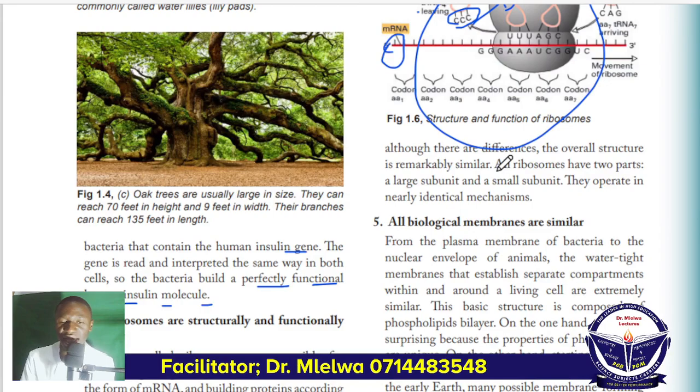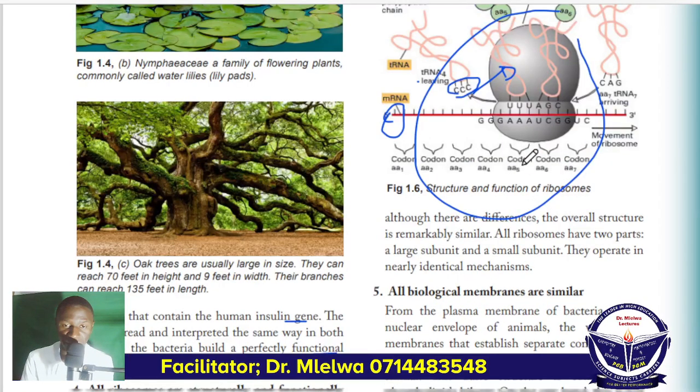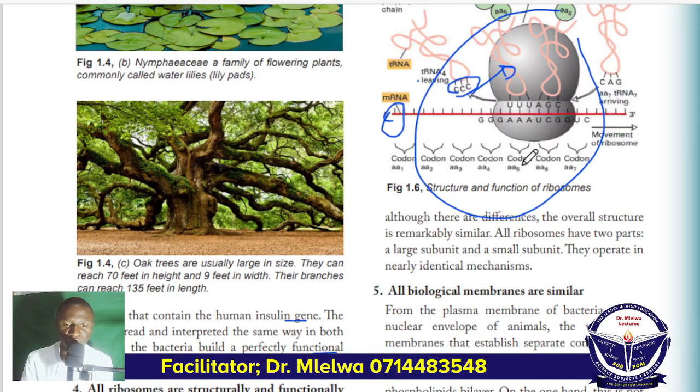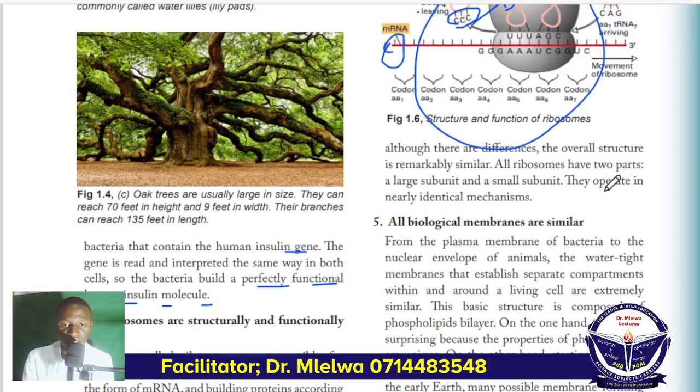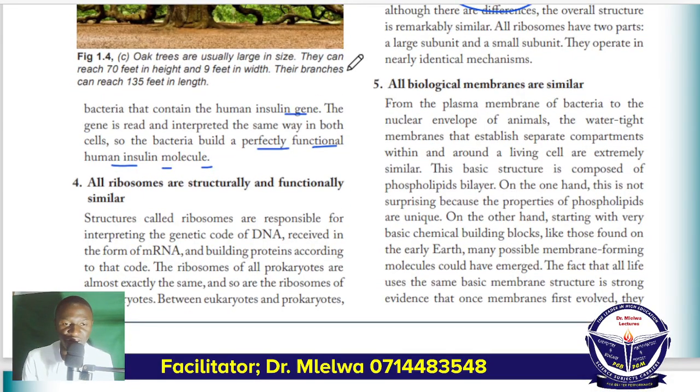Kuna difference ndogo sana kati ya eukaryote na prokaryote ribosome, lakini haiko kwenye structure ribosome yenyewe, iko tu kwenye organization. Katika prokaryote tunaweza kukuta ribosome ni kama zimeungana fulani, zimetengeneza kama shanga fulani hivi, una kama zile rosari za Wakatoliki ambazo zinakuwa zinatengeneza kama shanga. Now all ribosomes, they have two parts, a large subunit and a smaller subunit. They operate in nearly identical mechanism, and the final similarity between all cells is regarding the structure of membranes.